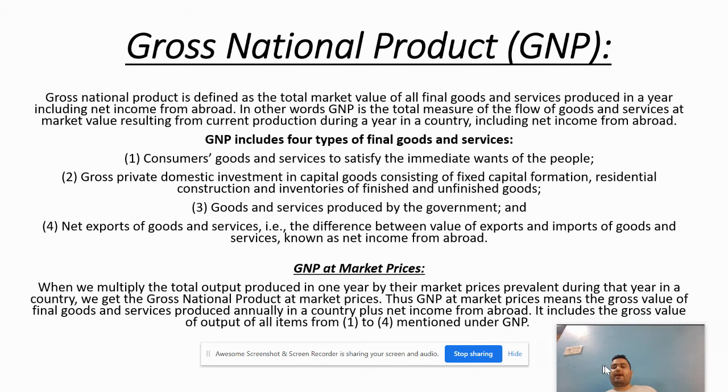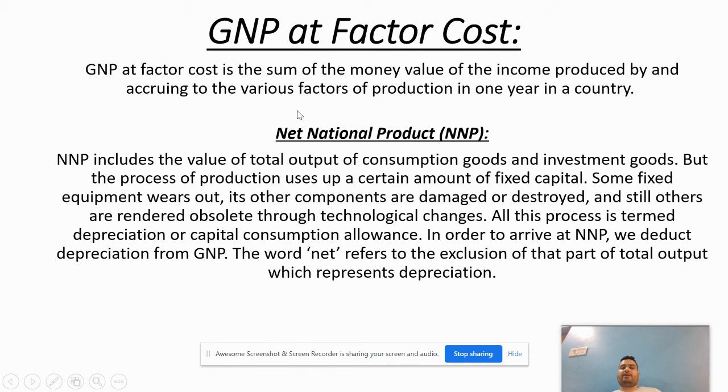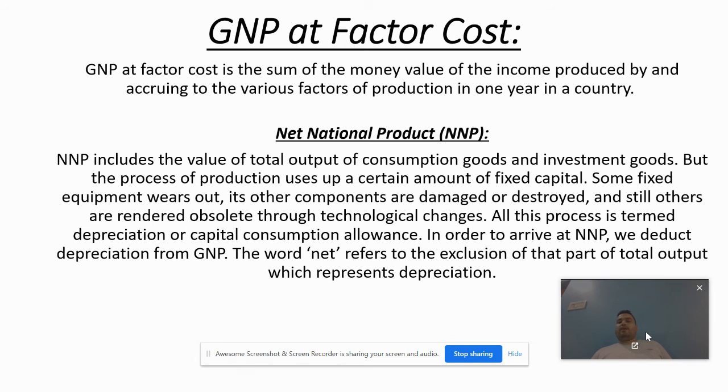GNP at market price is the total output produced valued at the market price prevalent during the year in a country, to get the gross national product at market price. Then GNP at factor cost. GNP at factor cost is the sum of the money value of income produced by and accruing to the various factors of production in a year in a country.